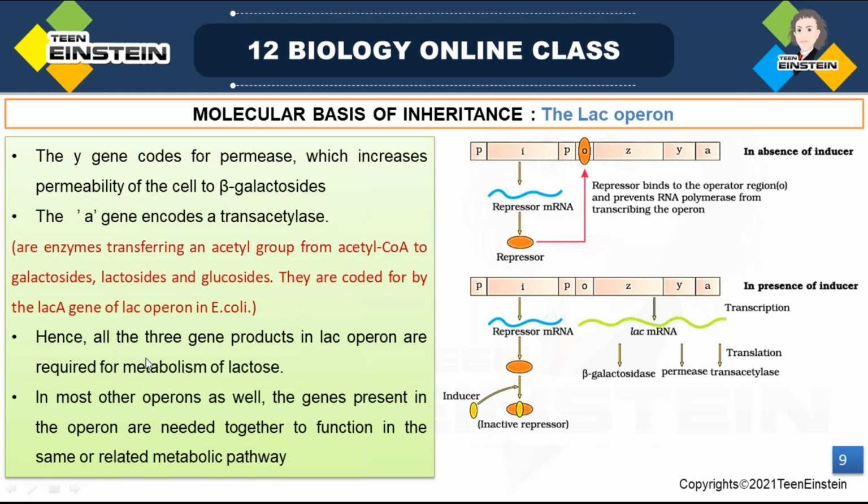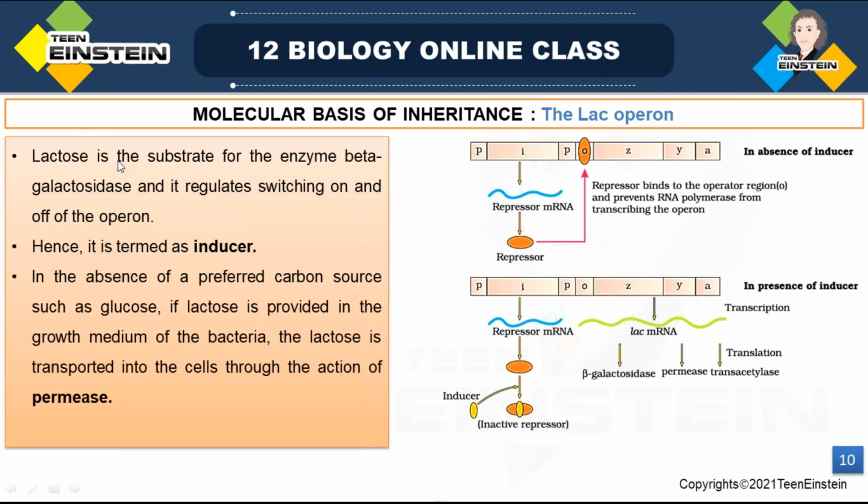So hence all three gene products in lac operon are required for metabolism of lactose, because each gene is having a specific role. So in most of the operons as well, the genes present in the operon are needed together to function in the same or related metabolic pathway. Like this in all operons. We said few more examples for this operon, right? Not only in this lac operon, in other operons also they need to work together in the metabolic pathway. Got it?